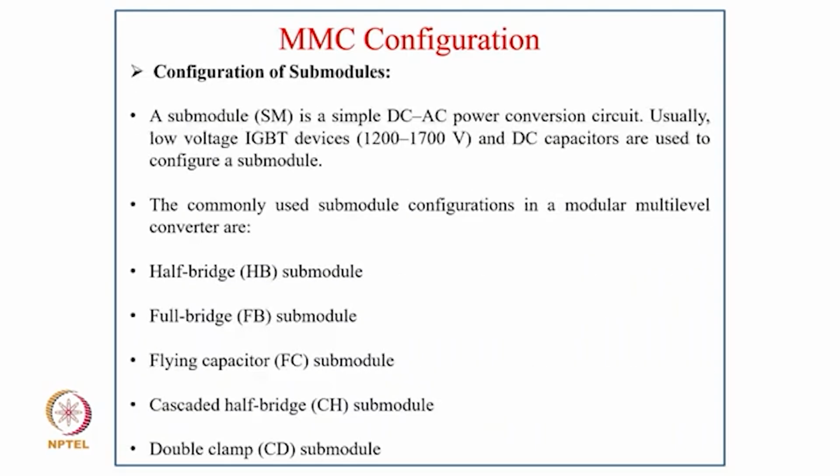Now, coming to the configuration of submodules, the submodule is a simple DC to AC power conversion circuit, usually using low voltage IGBT devices of 1200 volt to 1700 volt, and DC capacitors are used to configure a module. The commonly used submodule configurations in a modular multi-level converter are the half bridge submodule, full bridge submodule, flying capacitor submodule, cascaded half bridge submodule, and the double clamp submodule.